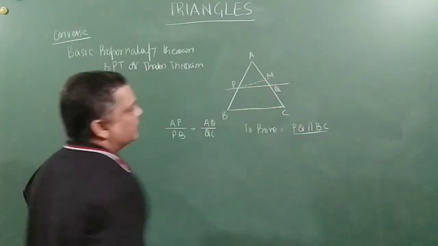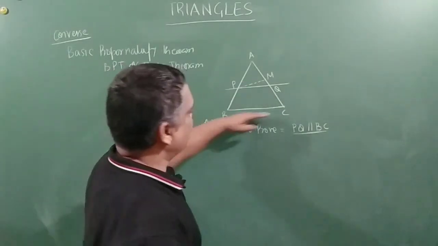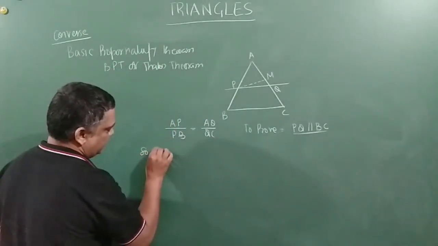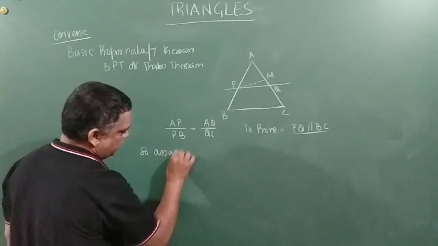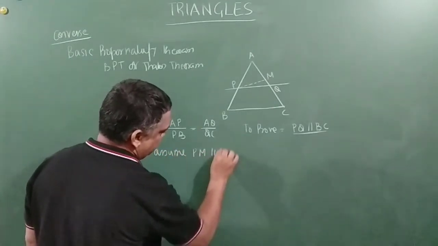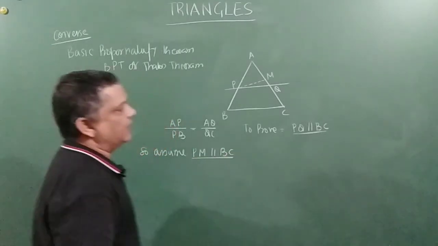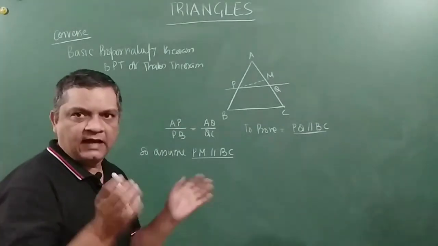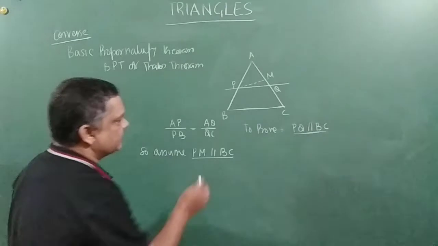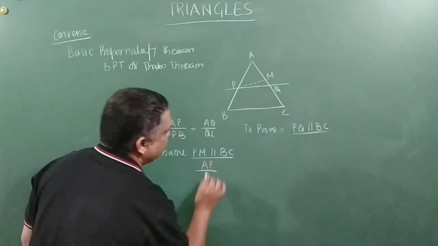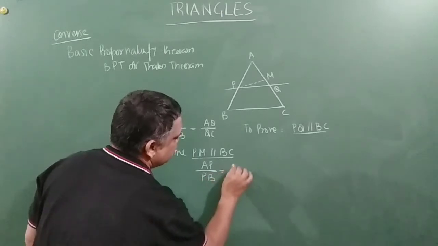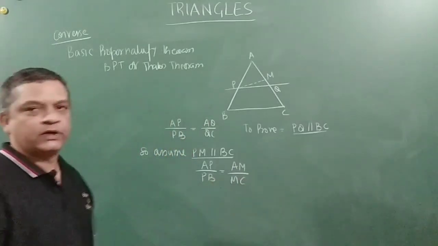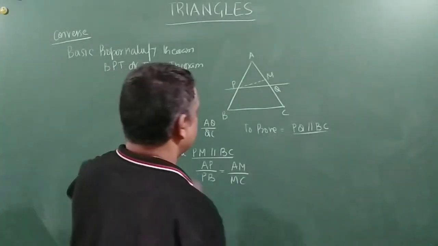So now I have to say that PM is parallel to BC. We have constructed it like this, that PM is parallel to BC. So if PM is parallel to BC, friends, then as per Thales theorem, we can say that AP by PB is equal to AM by MC. This is what Thales theorem says. But what happens, I'll just tell you.